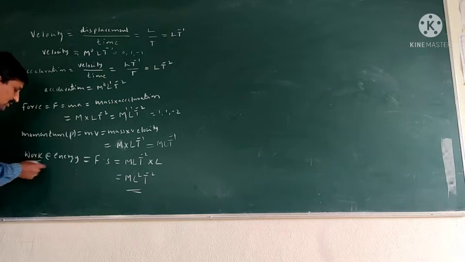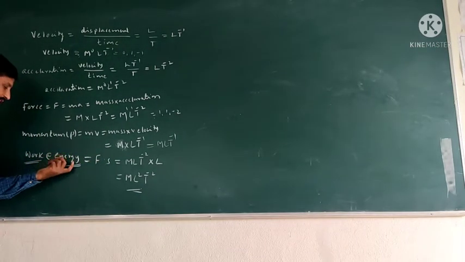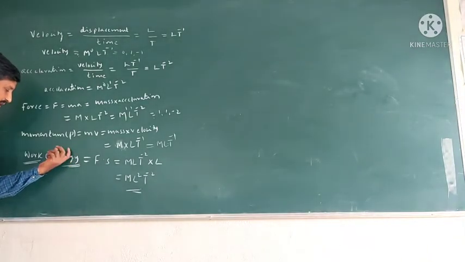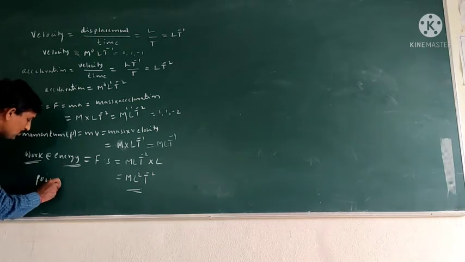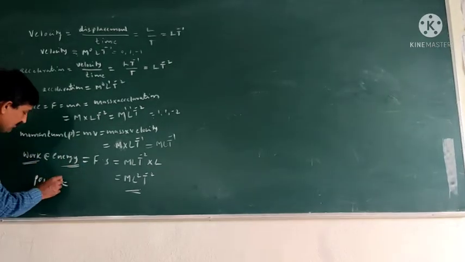The capacity to do work is known as energy. The rate of work is known as power.